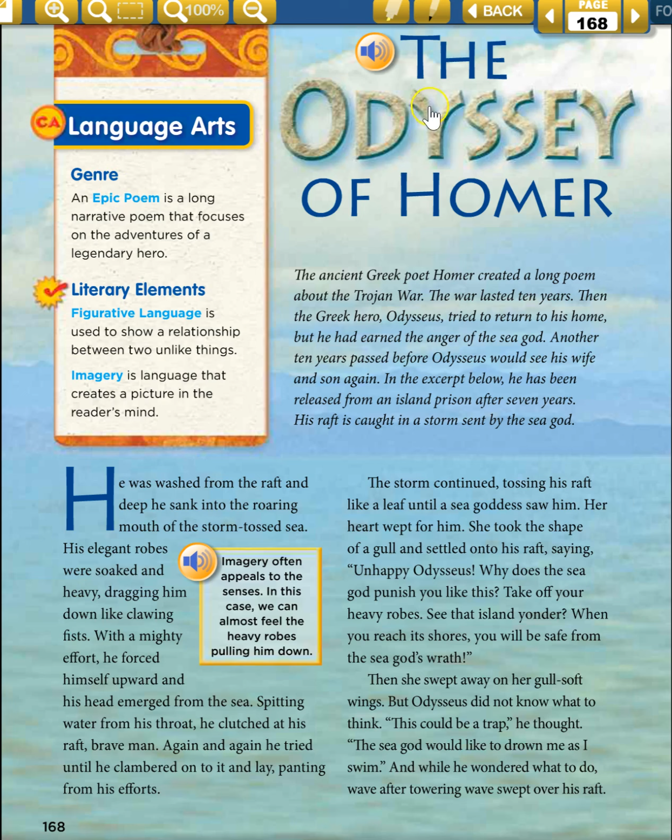This is a poem, the Odyssey of Homer. It's an epic poem. And an epic poem is a long narrative poem, so it's a long story poem. So it's a poem that tells a story that focuses on the adventures of a legendary hero. So this is the Odyssey of Homer, so our legendary hero is Homer.